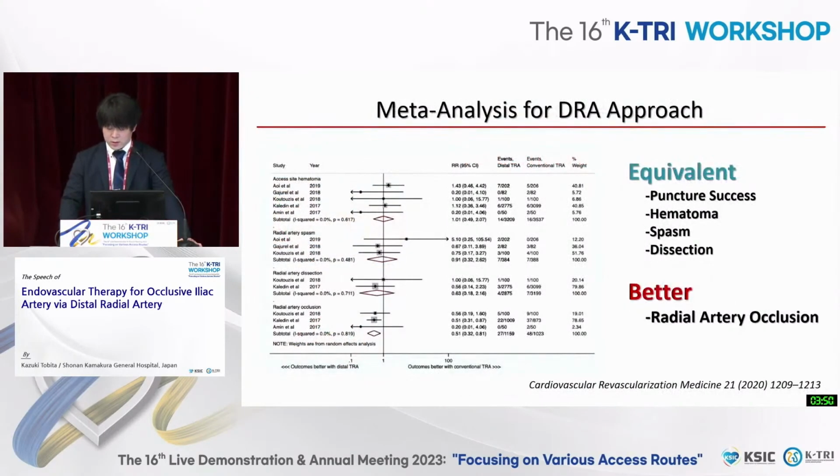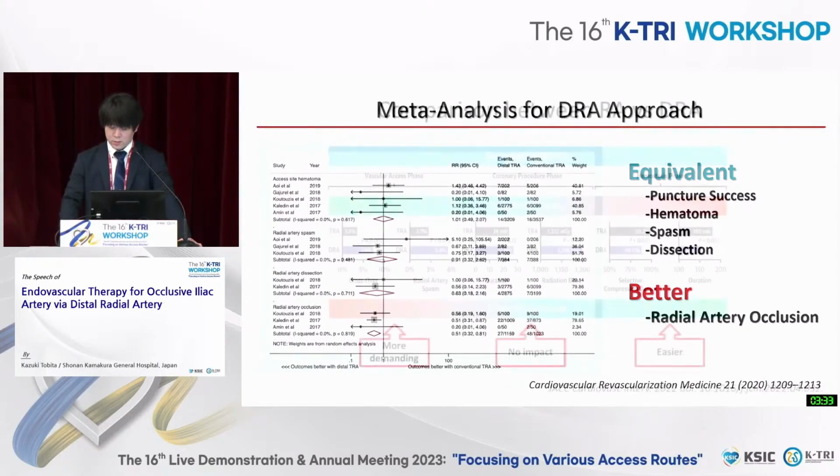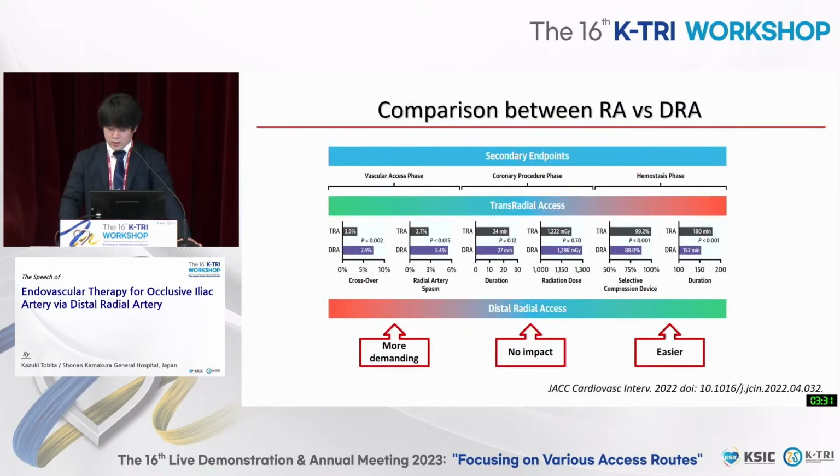A previous meta-analysis revealed DRA and conventional radial artery approach were equivalent in terms of puncture success, hematoma, spasm, and dissection. RAO was lower than with the conventional RA approach. The Distal Radial trial was a randomized trial of conventional radial approach and DRA approach.